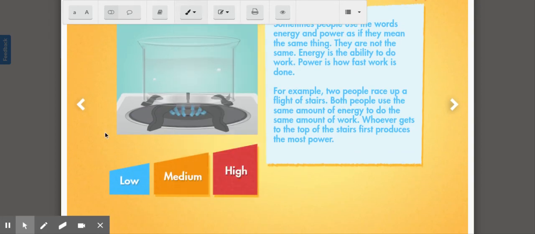So we can see in this pot of boiling water, low amount of power. There's not a lot of bubbles. It's not boiling. Medium, we can see that it's a little bit more. It's definitely boiling a little bit more. And then high energy, we can see lots of bubbles. It's probably very hot water.